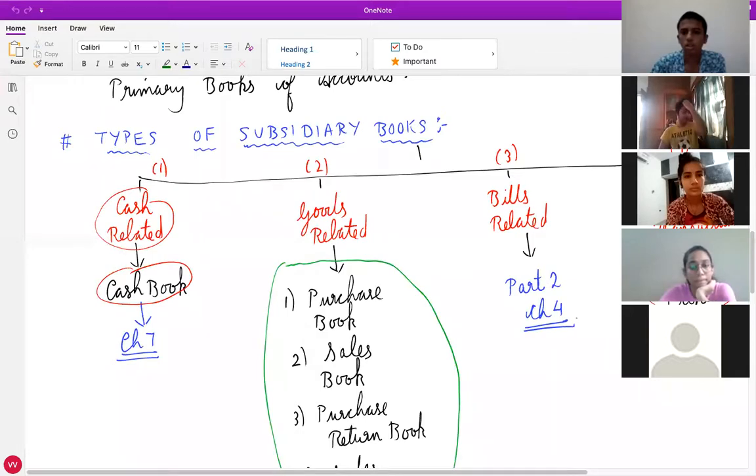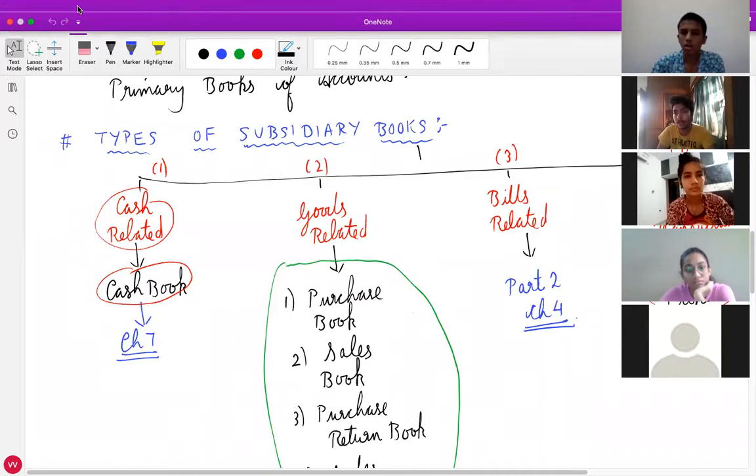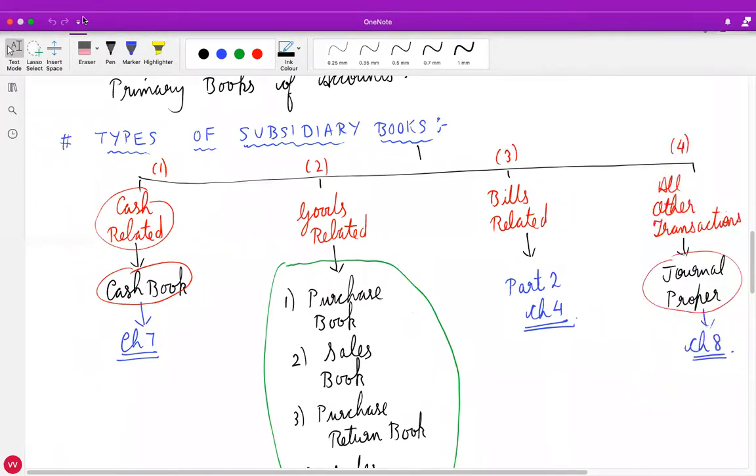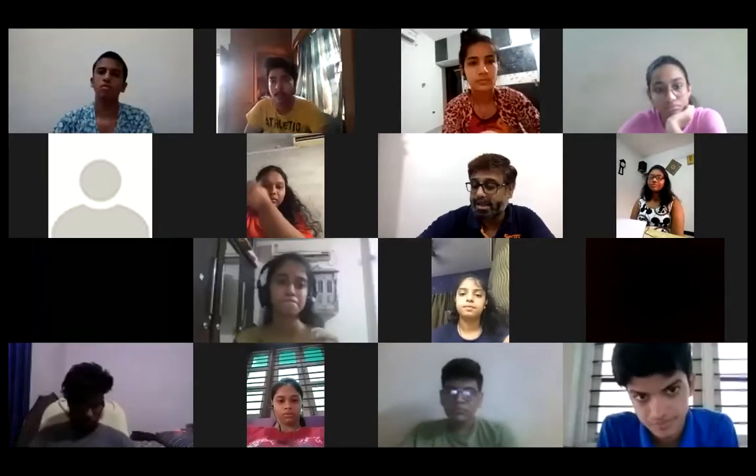Can you all see that? Yes, 4 types of subsidiary books I made you write: cash related, goods related, bills related, and other transactions. Now what we are going to study in this 7th chapter is cash related subsidiary books. This one we are going to study in this chapter. So already the basics are done in the last chapter.